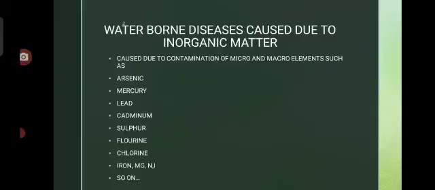If pregnant ladies consume this water, they will give birth to a blue baby. That is, the color of the baby will be dark blue. That is blue baby syndrome.